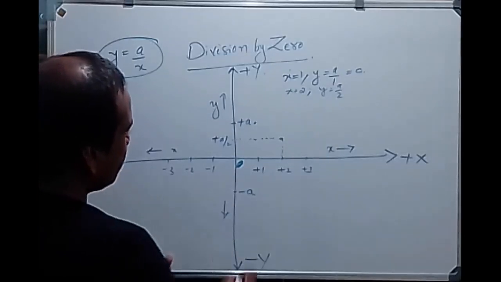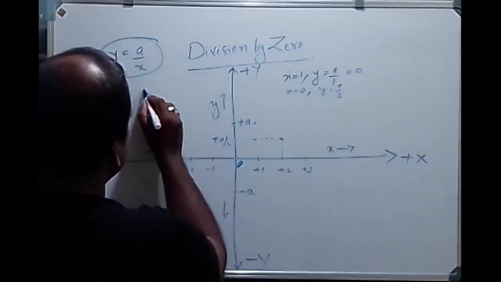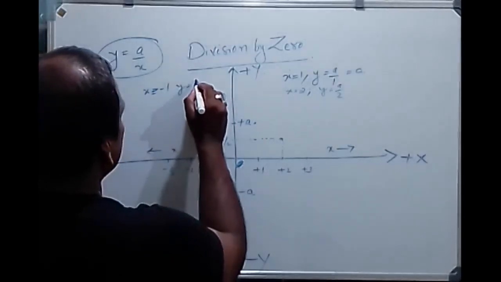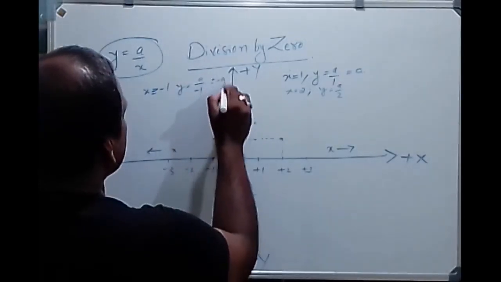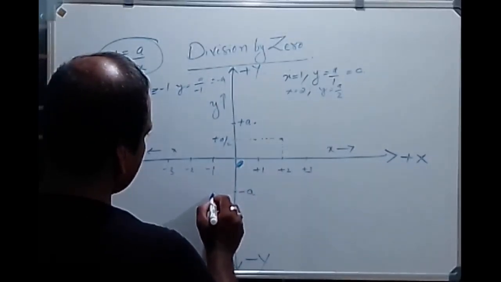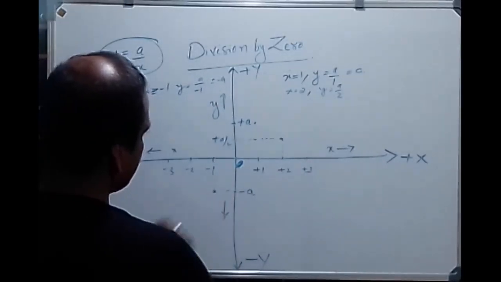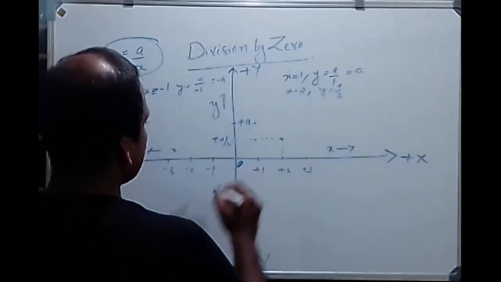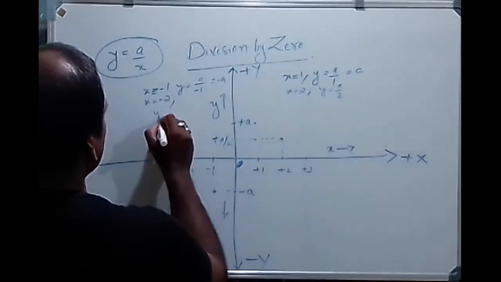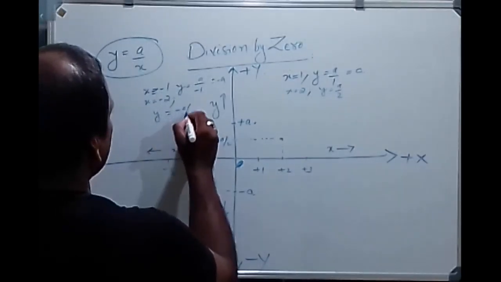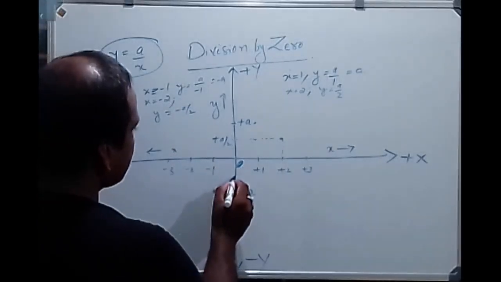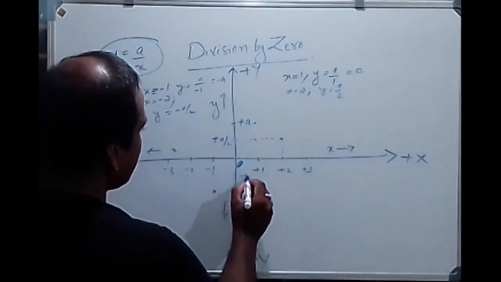Here also, when x is equal to minus 1, y is equal to a by minus 1, which is minus a. Here is the point. And when x is equal to minus 2, y is equal to minus a by 2, half the value of minus a, like this, minus a by 2.